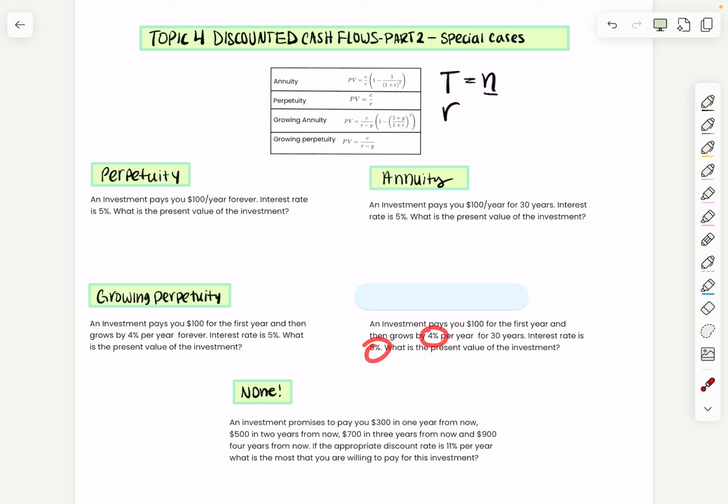Here I see two rates, so I already know it's going to be some sort of growing special case. And I read, an investment pays you $100 for the first year and then grows by 4% per year for 30 years. So N is equal to 30. The number of years that this investment is paying me is finite and exists. So N is for annuity, so it's going to be a growing annuity. And that's how you identify which special case to use.